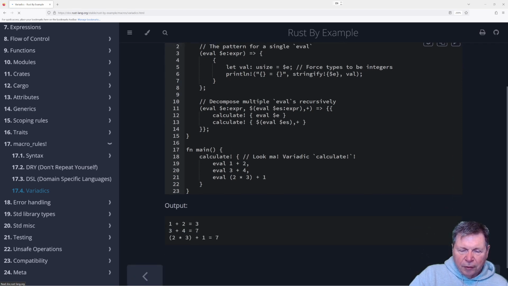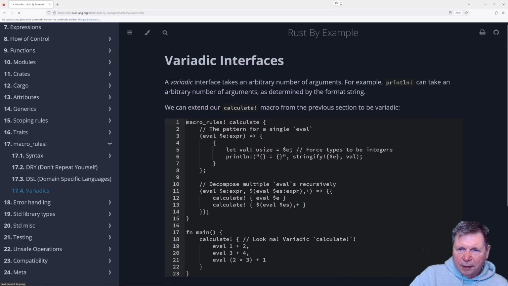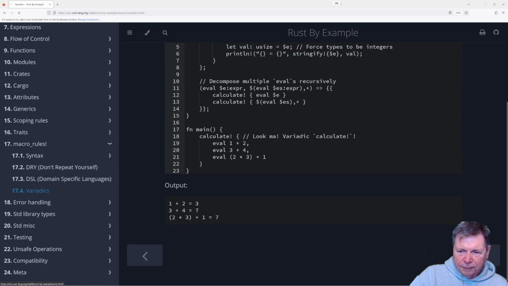Arbitrary arguments. I think we've already played with this comma plus thing. But have you got anything more to say about it? Okay, whatever.